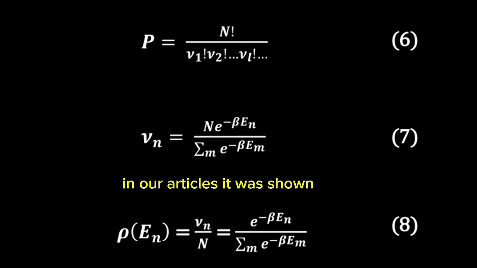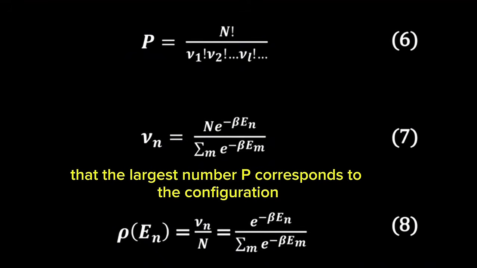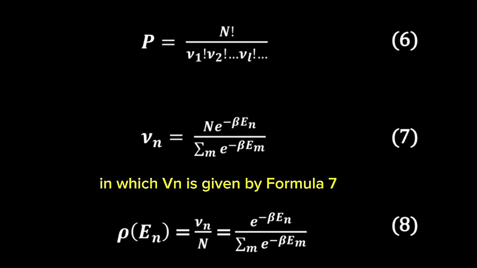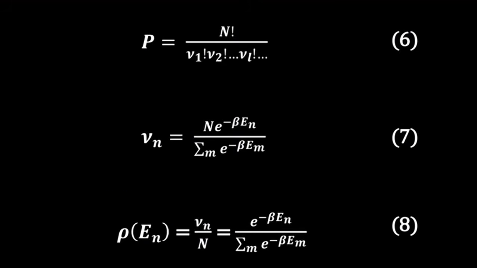In our articles, it was shown that the largest number p corresponds to the configuration in which Vn is given by Formula 7. From which we obtain Formula 8.